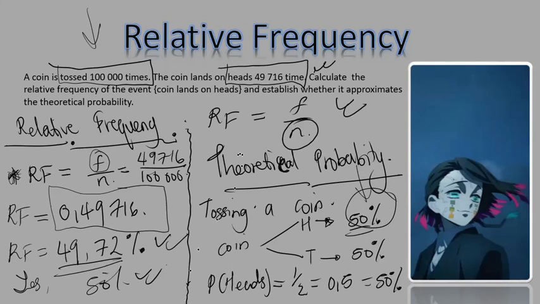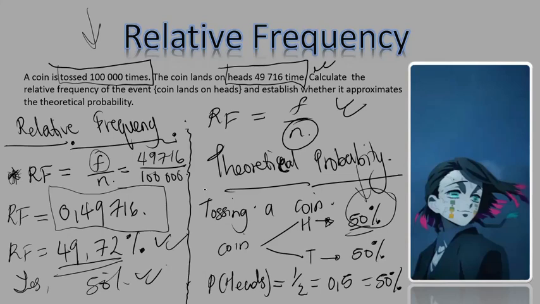Easy as that, right? So for relative frequency in probability, you have to know that you have your theoretical probability and you have the actual event that takes place. When the actual event occurs, it gives you outcomes, and with those outcomes you have frequency because the experiment is done multiple times. So you divide your frequency by the amount of times the experiment was performed, and you get your percentage.